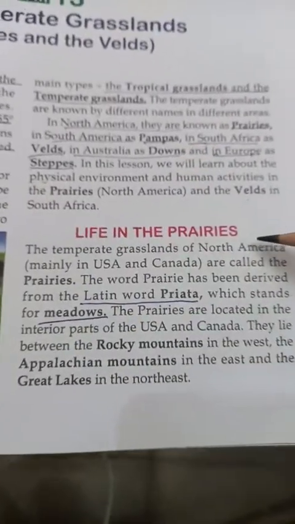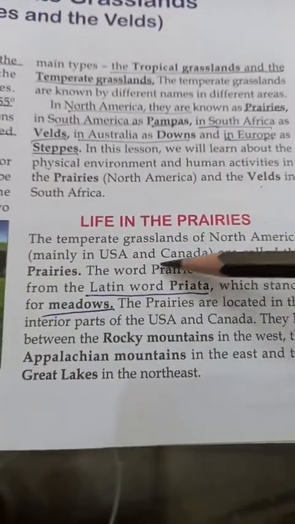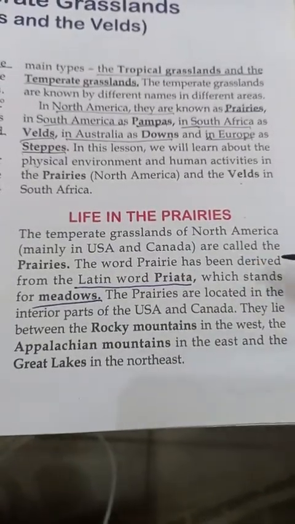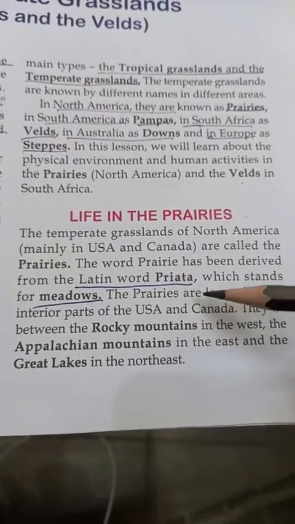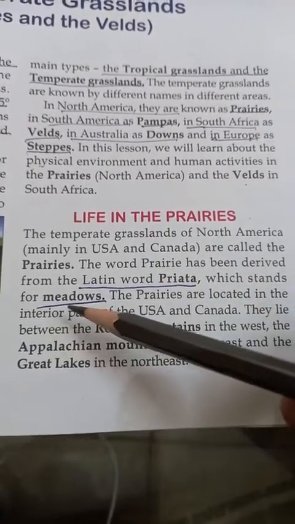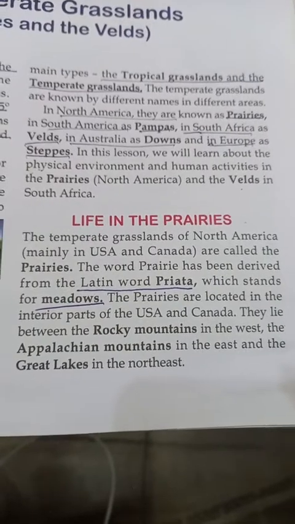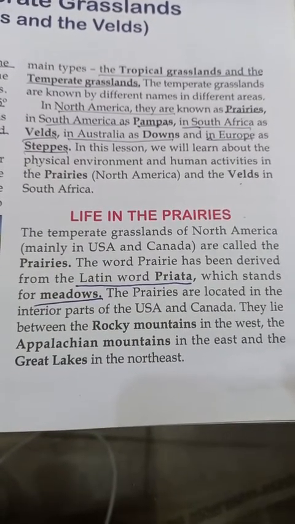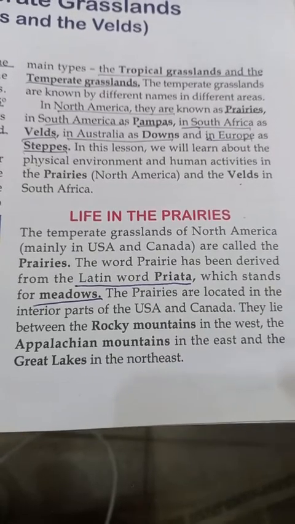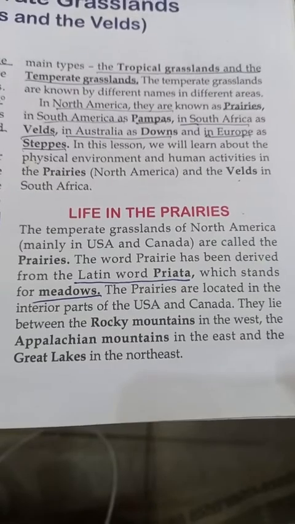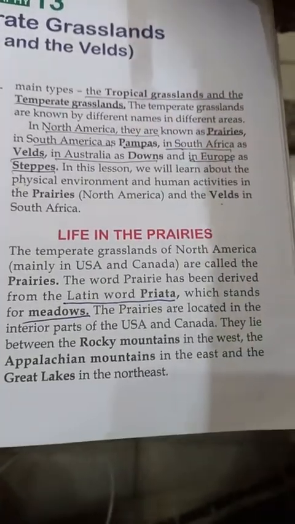The temperate grasslands in North America, mainly in USA and Canada, are called the prairies. The word prairies has been derived from the Latin word prieta, which stands for meadows. Prairies are located in the interior part of USA and Canada. They lie between the Rocky Mountains in the west, the Appalachian Mountains in the east, and the Great Lakes in the northeast.